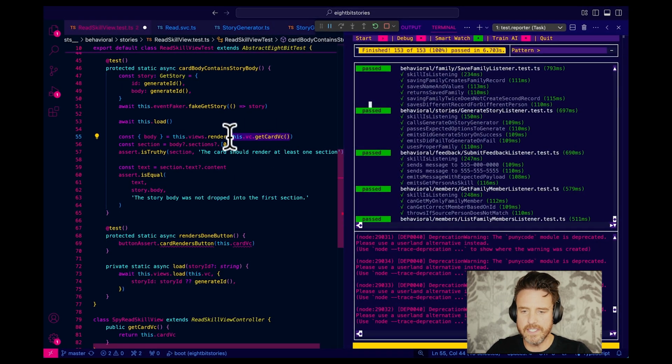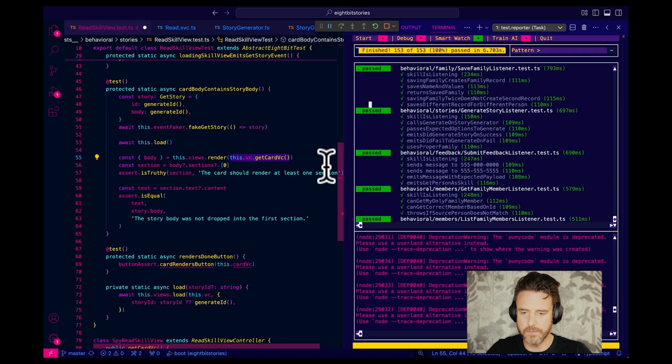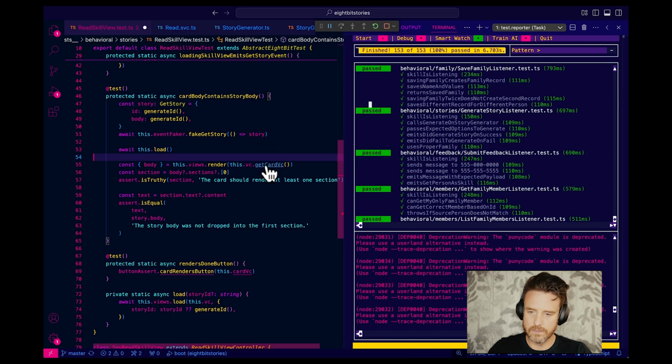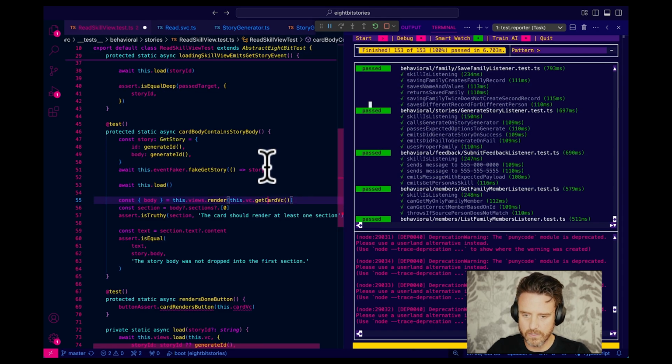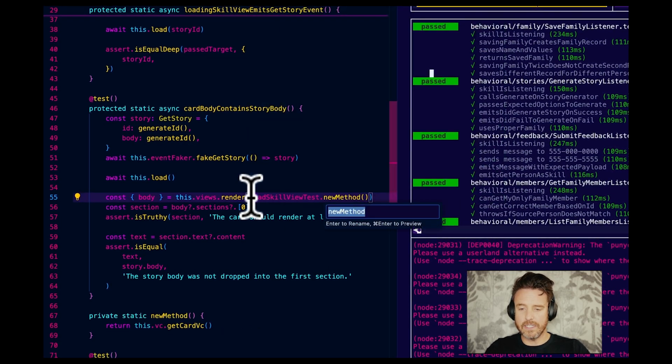So we have this.vc.getCardVC. My assumption being if I command click on card VC, I'm going to be taken to a spy test double, right? There it is. Okay, but I don't want to have to call this. My kind of rule of thumb is every dot that you use that's reaching into something is like some exponential increase in difficulty of refactor pain. And so I don't like the pain of refactor.